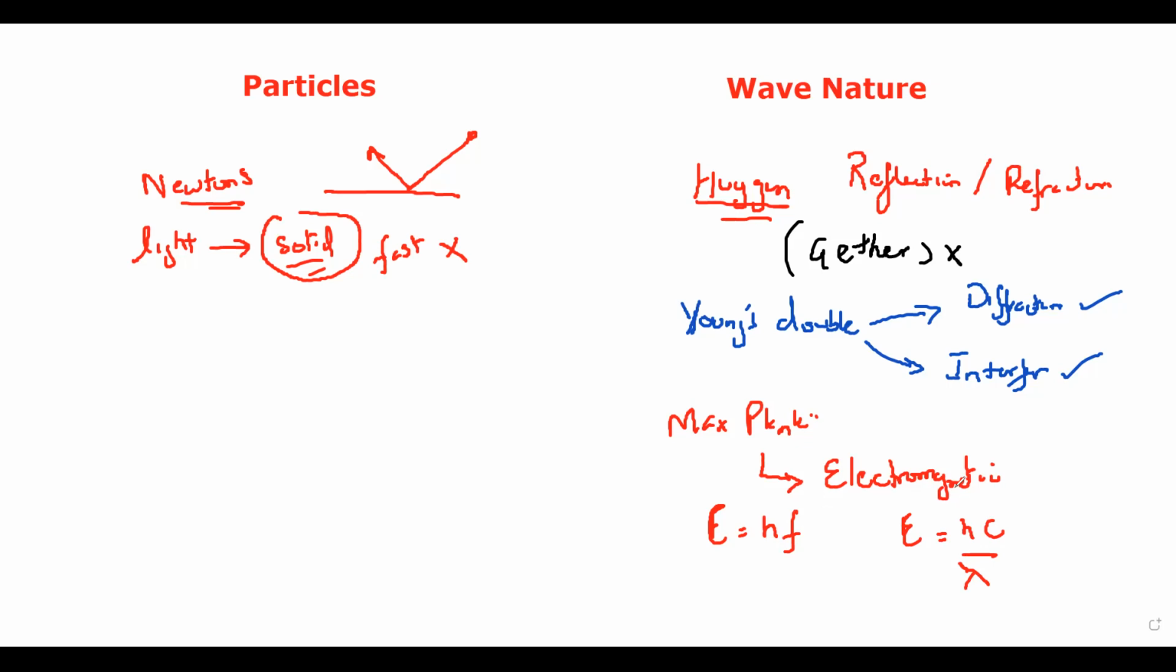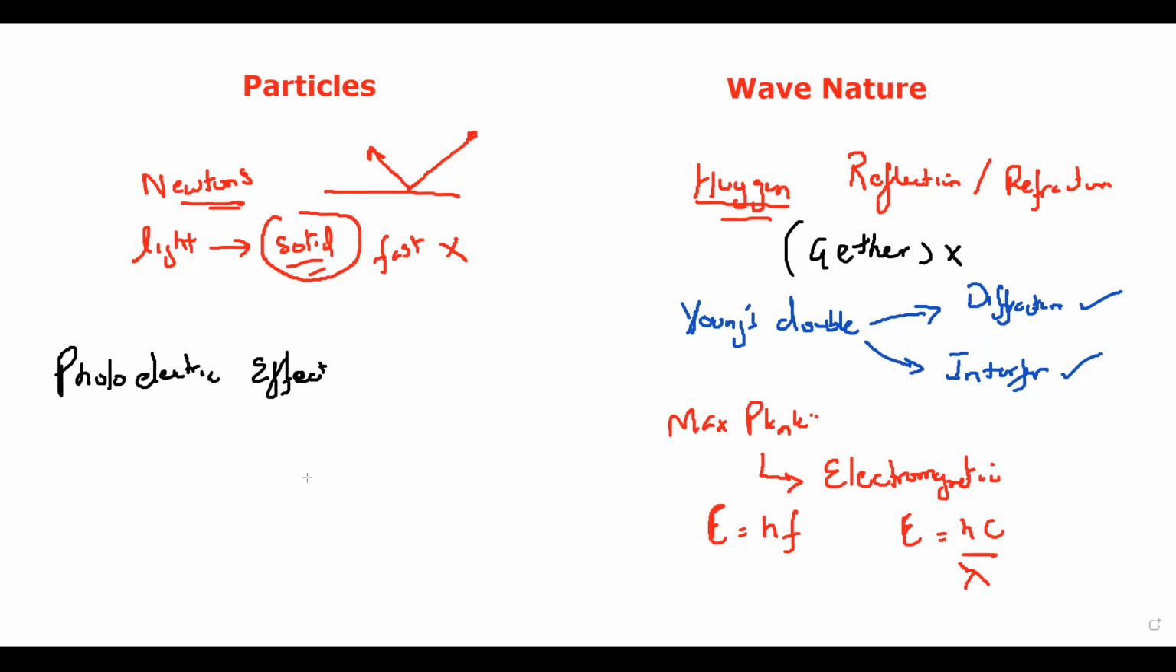But in the early 20th century, there was an effect called the photoelectric effect. And the photoelectric effect cannot be explained by wave nature, as we already discussed. Why can wave nature not explain this photoelectric effect? Only particle nature can explain it. So what is the photoelectric effect?